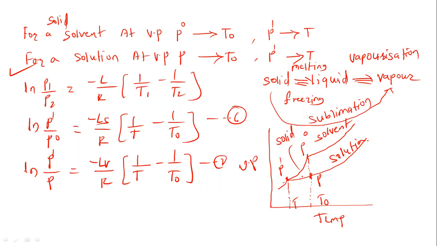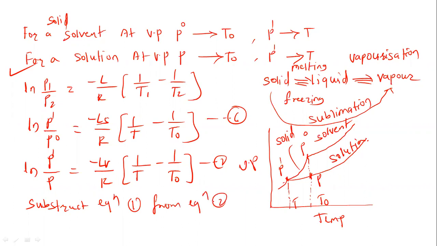Liquid has a tendency to go into the vapor state, therefore it is vaporization. So we now have equation 1 and equation 2. Now subtract equation 1 from equation 2.